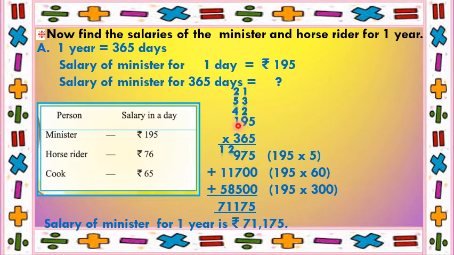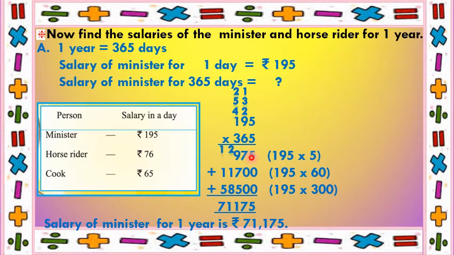First, we will multiply 195 with 5. 5 5s are 25. Put 5 down, carry 2. 9 5s are 45. 45 plus 2 is 47. Put 7 down and carry 4. 5 ones are 5 plus 4 gives 9. So 195 multiplied by 5 is 975.